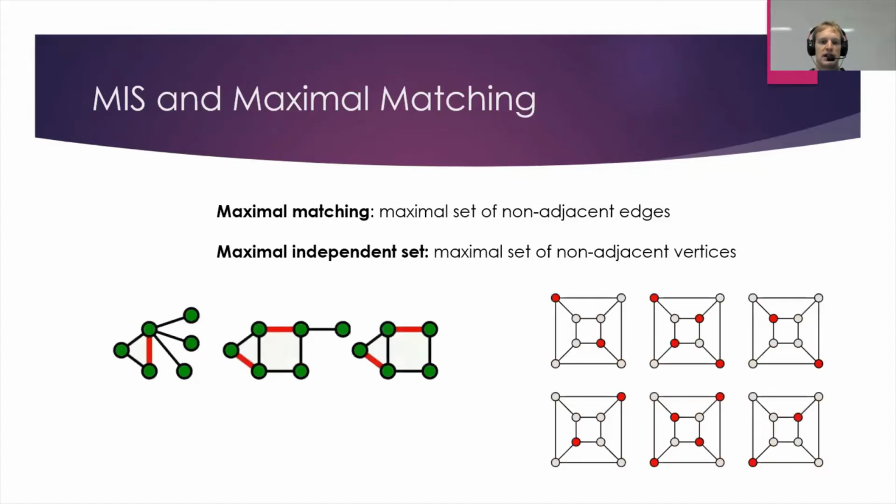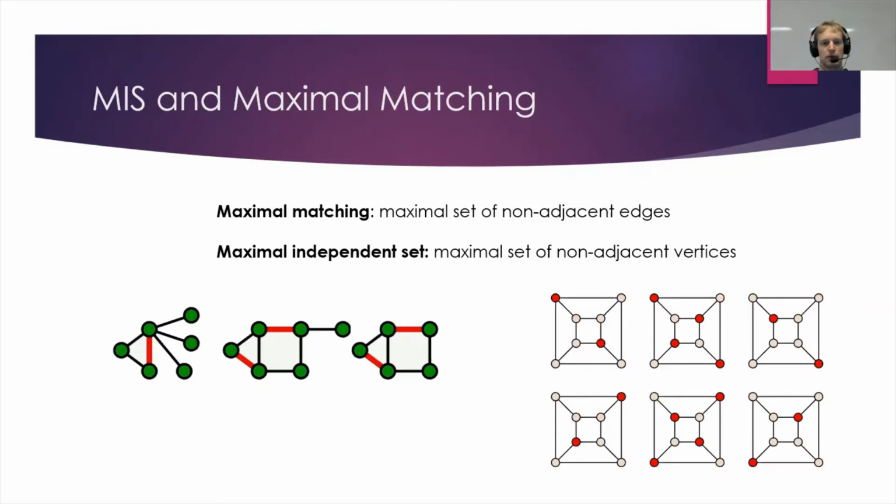So the goal here is to output a set either of edges or of vertices for maximal matching and maximal independent set respectively, so that the sets are independent in that no two edges in them or no two vertices in them are adjacent, and also they're maximal in that we can't add any more edges or vertices, respectively, without breaking independence.